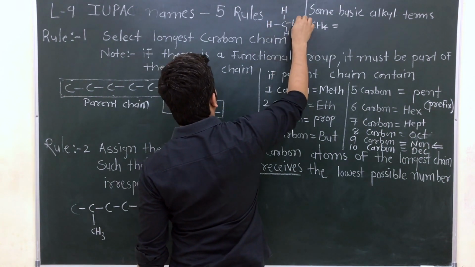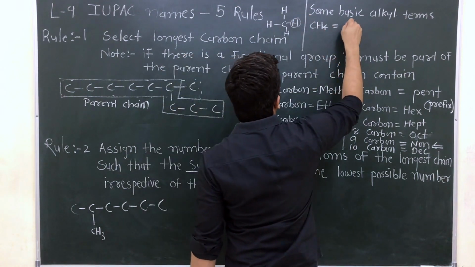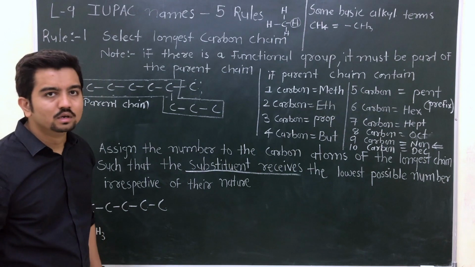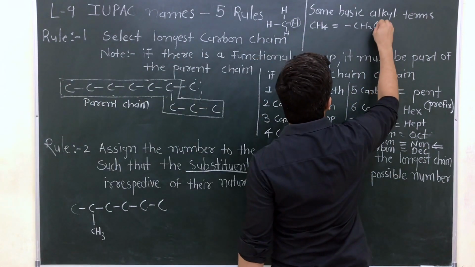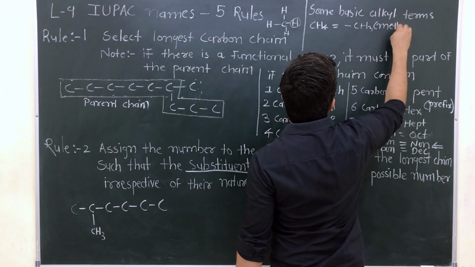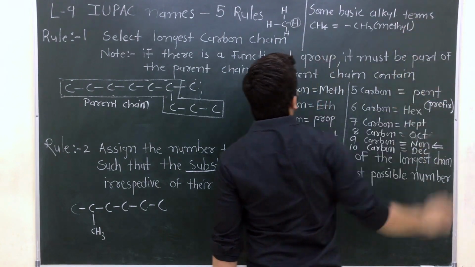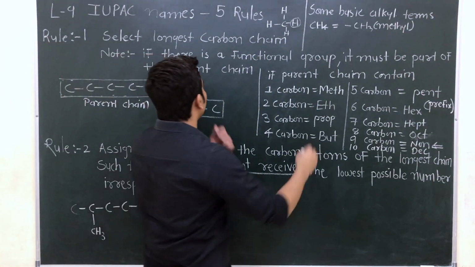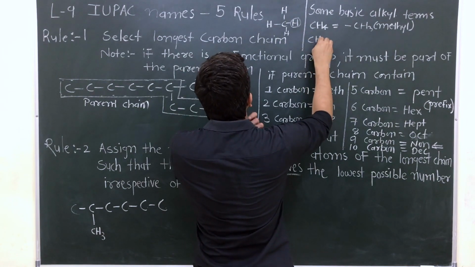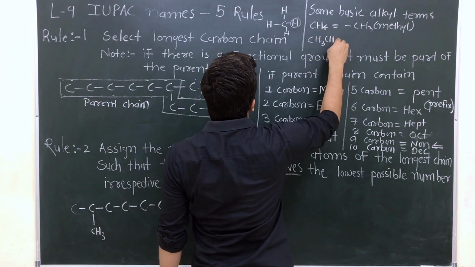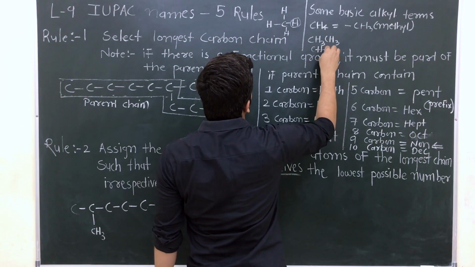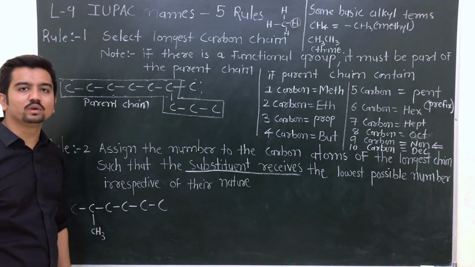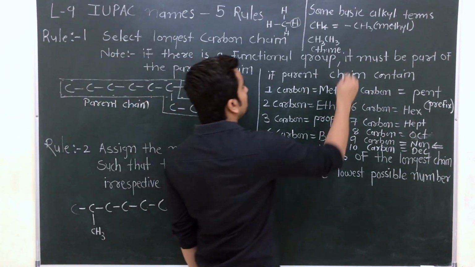Now suppose one hydrogen is removed. So that is CH3. Clear? So that is known as a methyl. By the same way, CH3CH3 is known as ethane.